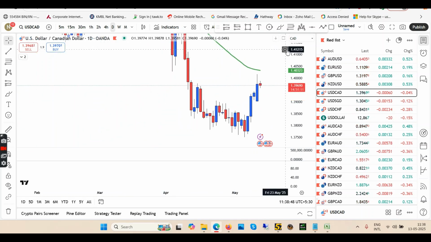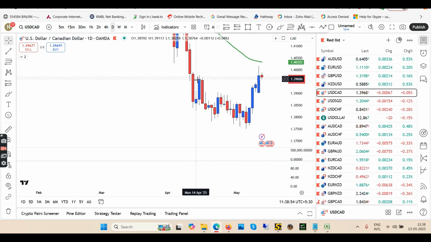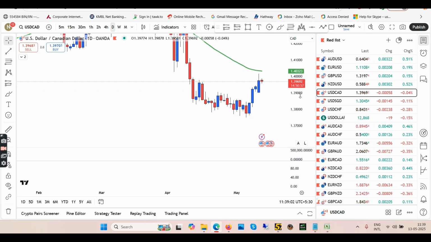Coming back to daily. In daily, we are in the uptrend. As you can see, new trend. Now it's time for pullback, okay? So we have broken this previous high by this candle as clearly seen, okay? So this is the time for a pullback and then continue the uptrend in the coming days.